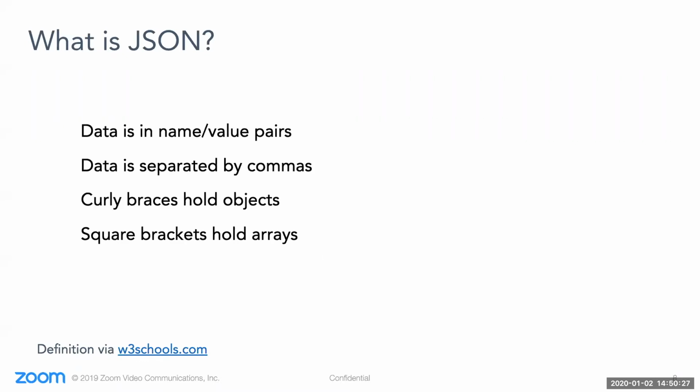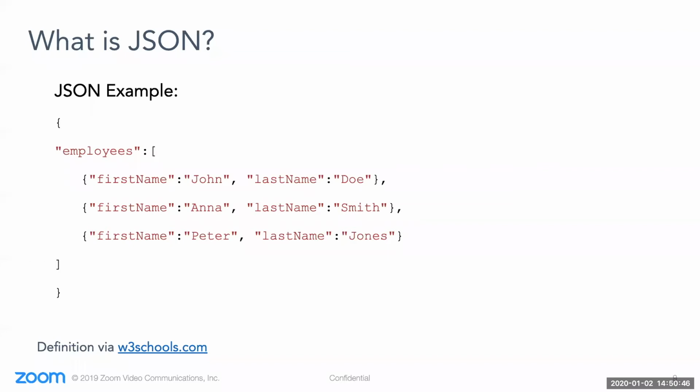JSON is distinguished by data in name-value pairs. We'll look at this further in a few slides. And data objects are separated by commas. Curly brackets contain objects, while square brackets contain arrays. Not everyone has programming experience, so we'll step through all of this in more detail now. Here is an example of a JSON argument. You can see various components and multiple lines with lots of different punctuations. We'll break this down into parts to understand it more clearly.